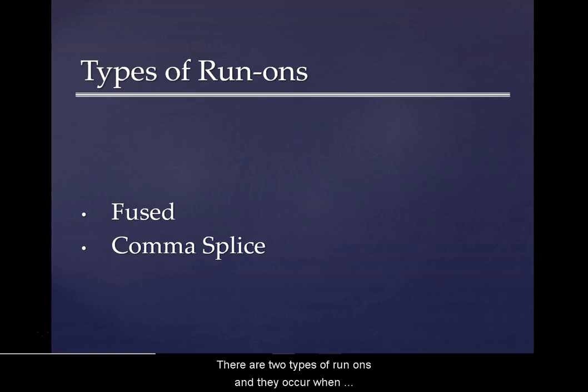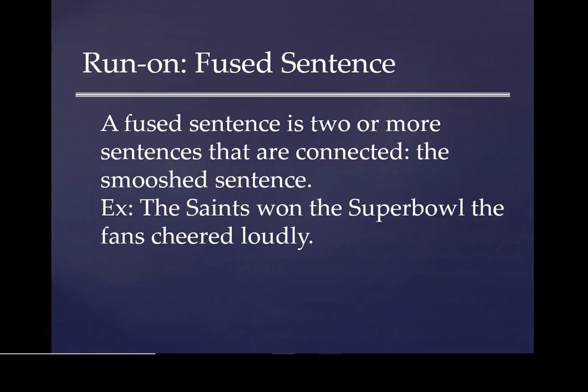There are two types of run-ons, and they occur when sentence boundaries are not being adhered to. A fused sentence is one type, and a comma splice is another type. A fused sentence is two or more sentences that are connected. It's the smooshed sentence.